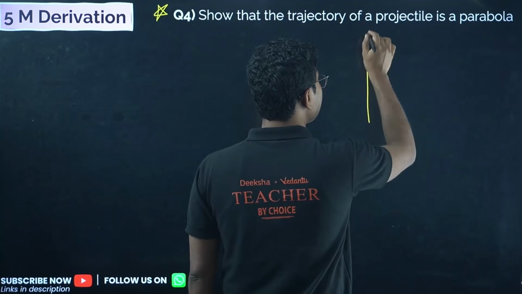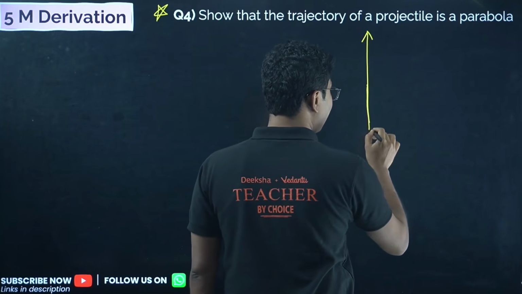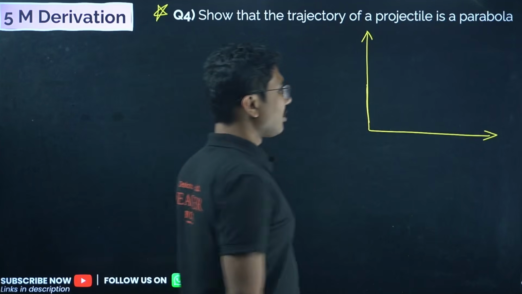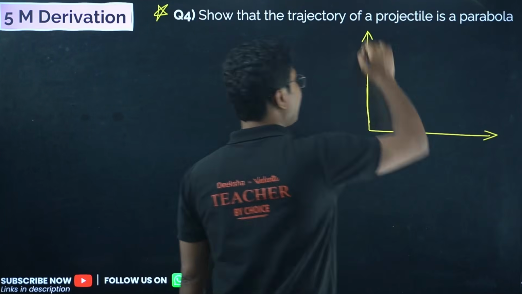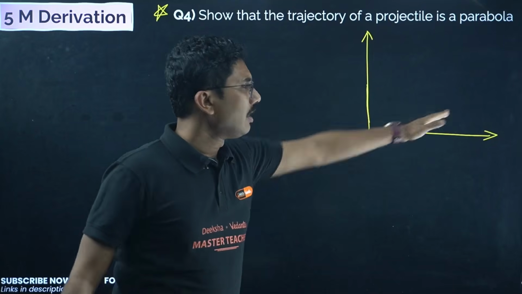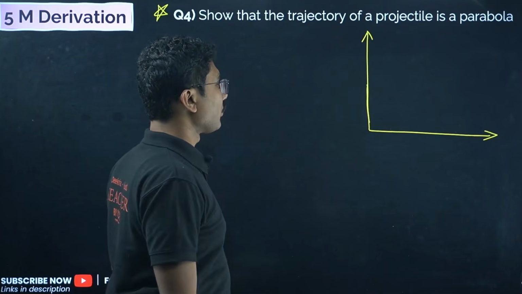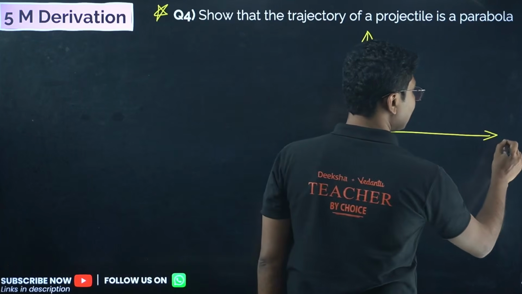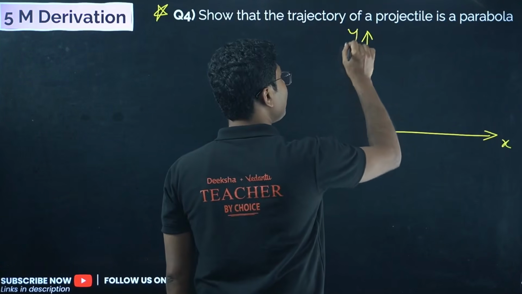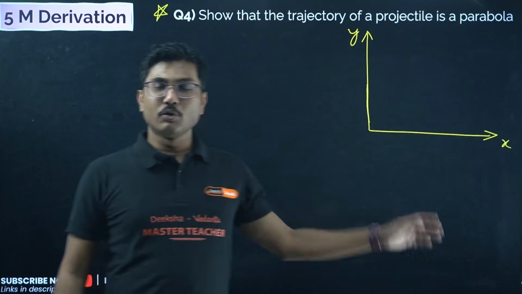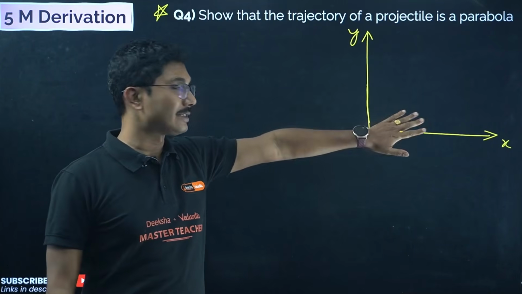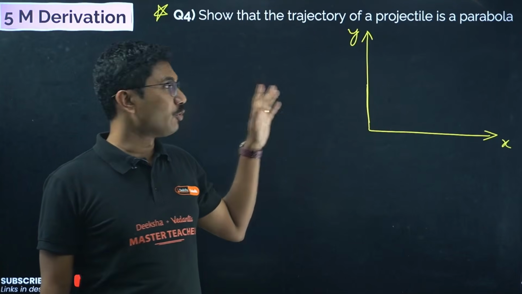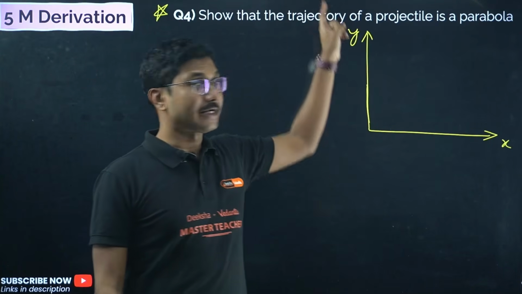Trajectory means, suppose, first of all, let us understand projectile motion. Here we have two axes, one along this direction, one along height. This is the height direction, this is the horizontal direction. This is our x-axis, this is our y-axis. Both are positions, both are distances. There is no time in this graph. The diagram that I am going to draw does not involve any time. This is the x direction, this is the y direction.